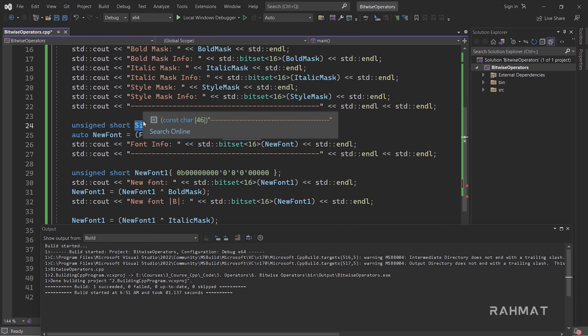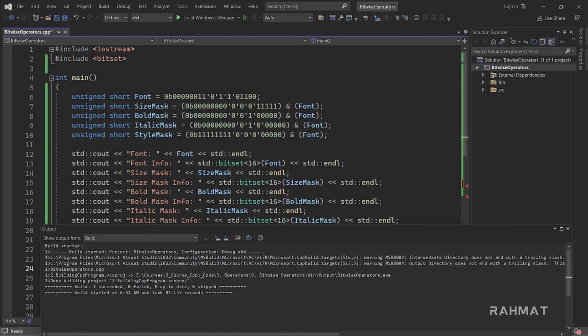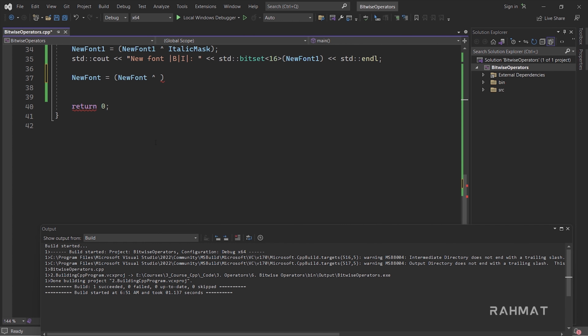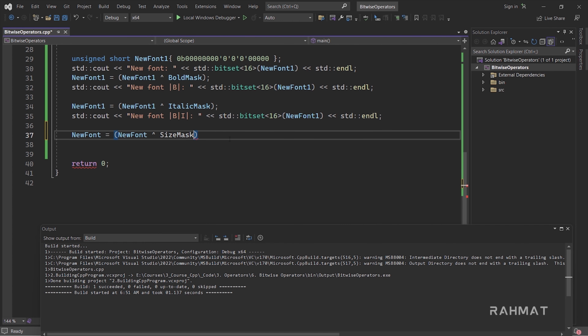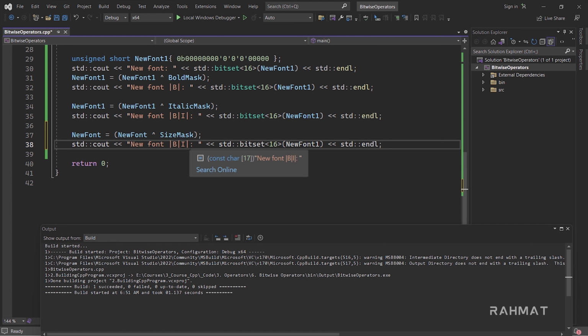So let's say we want to apply this size mask, or let's say this one, the default or the first one we did. So I'll tell him we want to apply this size mask into new font. This time let me copy this and print it. This time we'll say our new font has size as well. Let's print it.